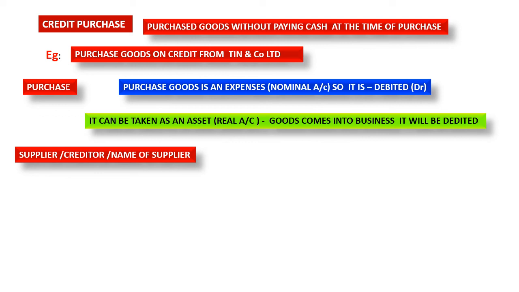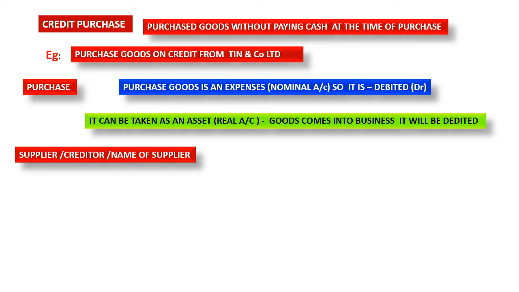Now you can see over here the date, particular year, purchase account debit to Tin and Company account. Here I wrote the name of Tin and Company because it is the supplier of this. If the supplier's name is not given, you can write supplier or creditor instead, not a problem. If the supplier's name is given, you should write the name of the supplier. That's the rule of credit purchase.